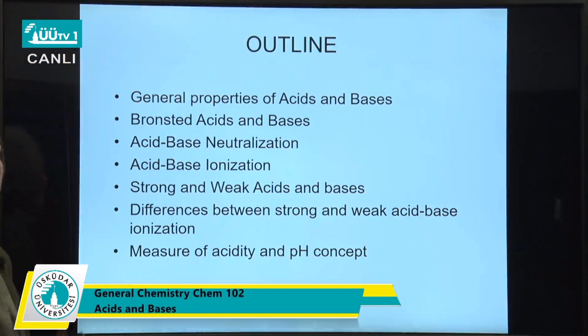Here is an outline of the presentation. First of all, we are going to discuss the general properties of acids and bases. We are going to classify acids and look at their definitions in terms of Arrhenius and Bronsted acids and bases. We are going to consider neutralization and ionizations of acids and bases. Then we will discuss the strength of acids, how strong acids and weak acids or bases can be classified, and differences between their ionization power. And finally, we will measure the acidity and the pH concept.